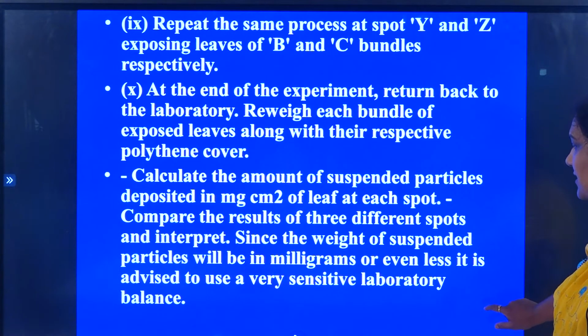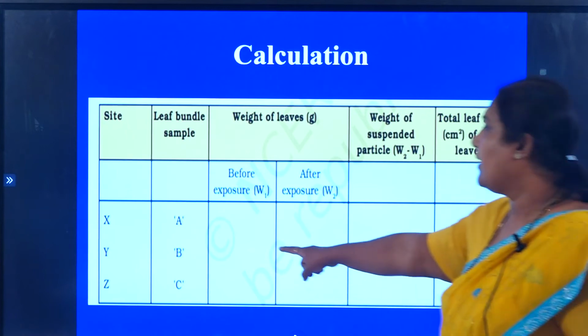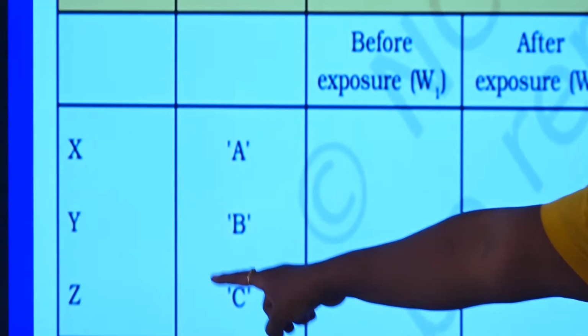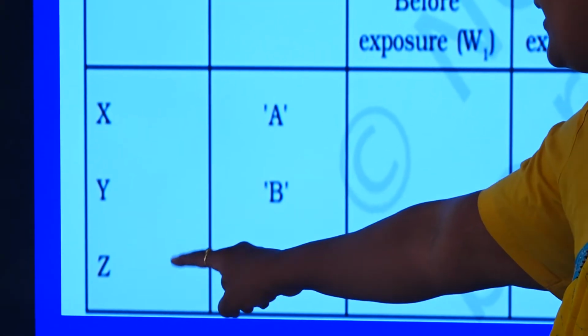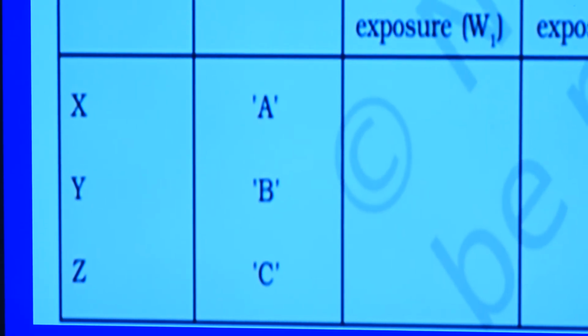Yes, this balance which we are using is very clearly indicating the difference there. See, bundle A, B and C, site X, Y and Z. As I told you, here site X, Y and Z, you can mention where actually the bundles were hung. Okay. Before the exposure, what would be the weight?